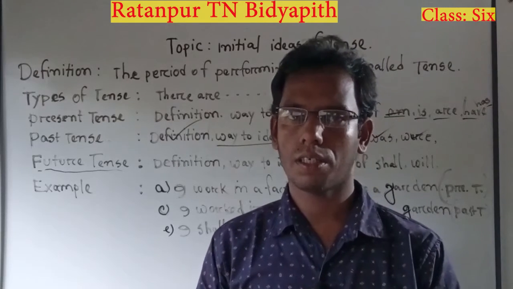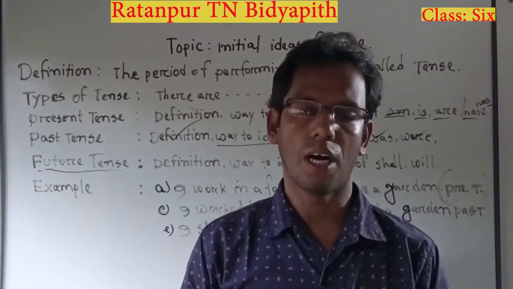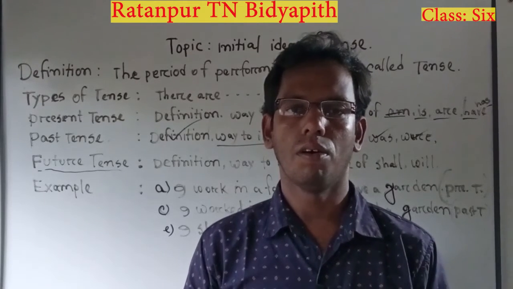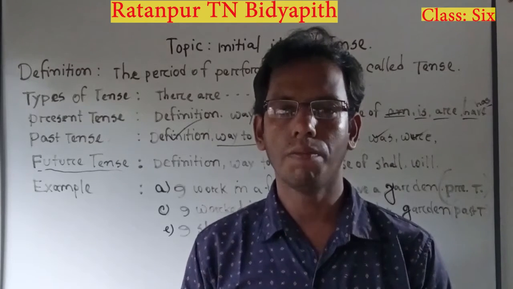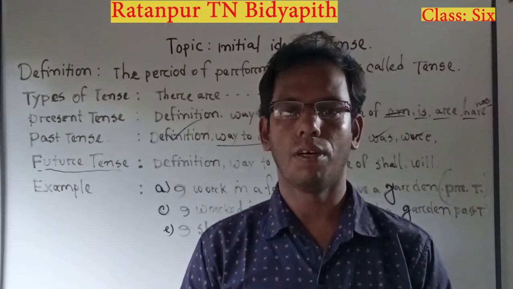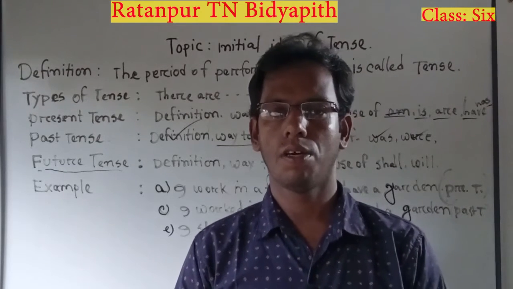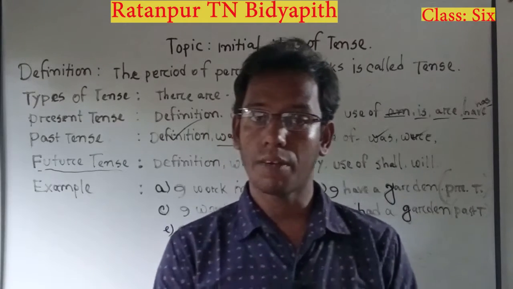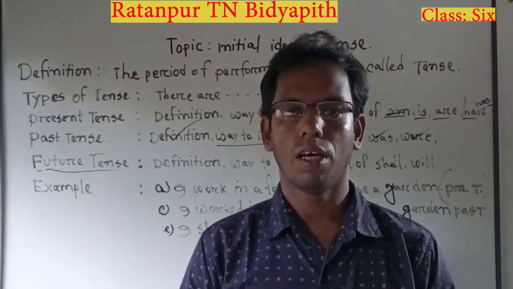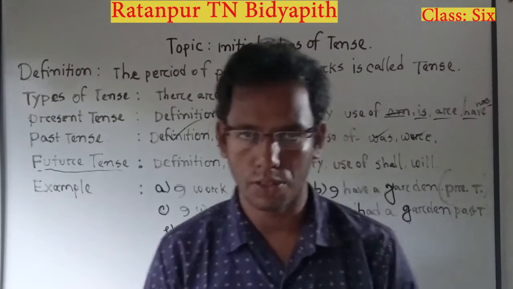If any work will be done or will be being done, will have been done in future, then the period of performing that type of work is called future tense. So now you have to carefully attend to my lecture, attend to my class, otherwise you will not be able to understand.